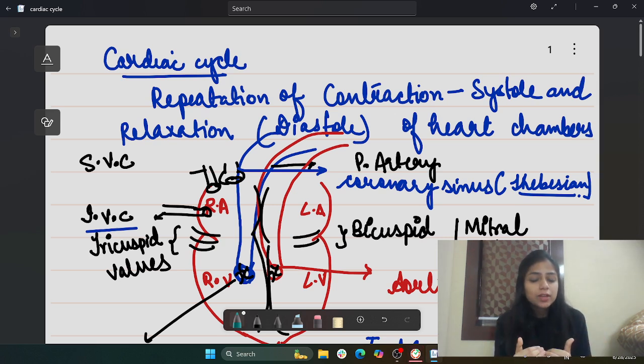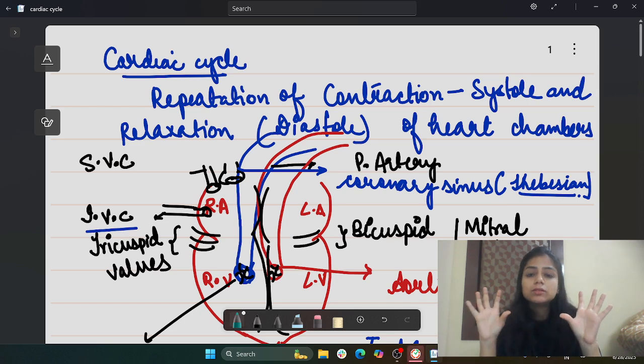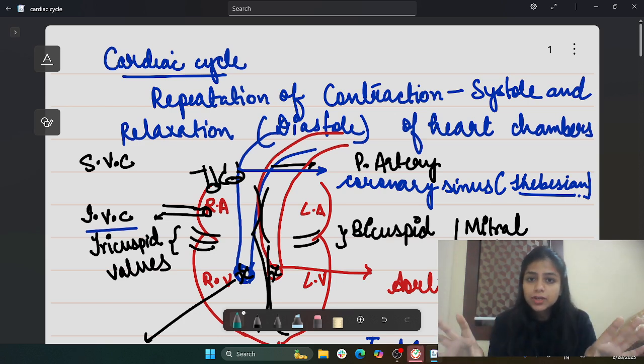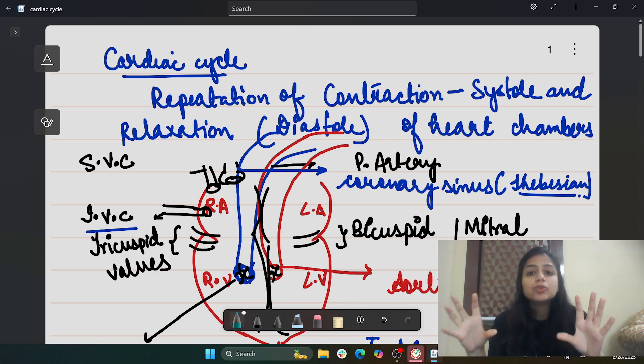Now what happens? The pressure starts decreasing because the blood is getting out from the ventricle. So first, the semilunar valves will get closed, and because of the decrease in the volume of the ventricles, the pressure inside the ventricles decreases to a significant level, for which the blood that is present in both the atria at the time of the ventricular systole.